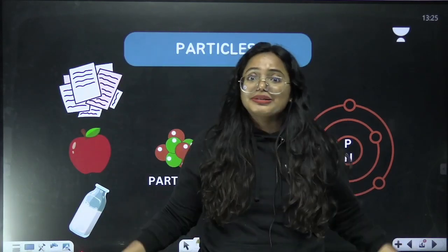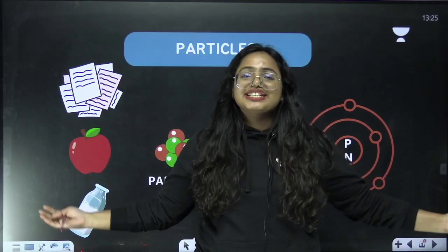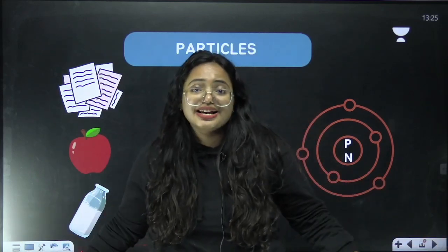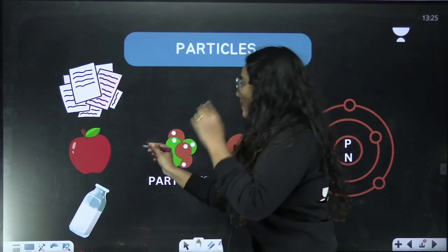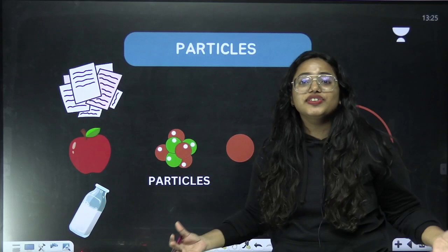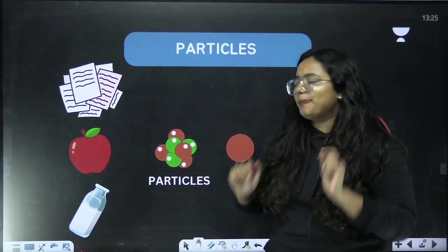My body is matter. The water I drink is matter, because all of these have mass and occupy space, and that is the reason we call them matter. Apple, paper and water are matter, and all of these are made up of tiny particles.